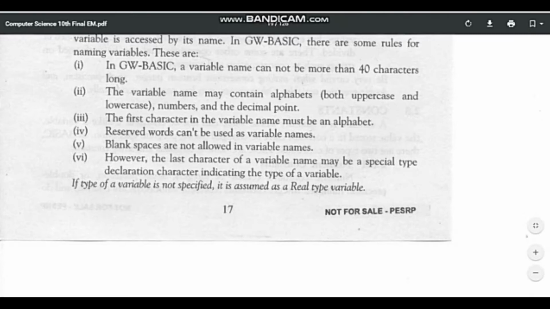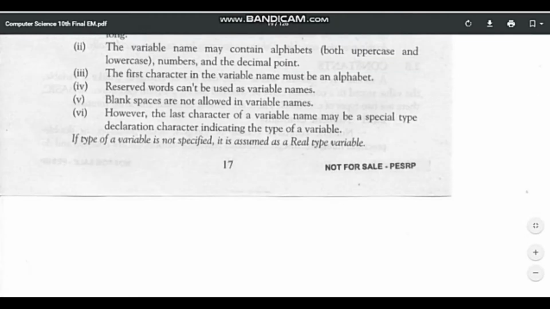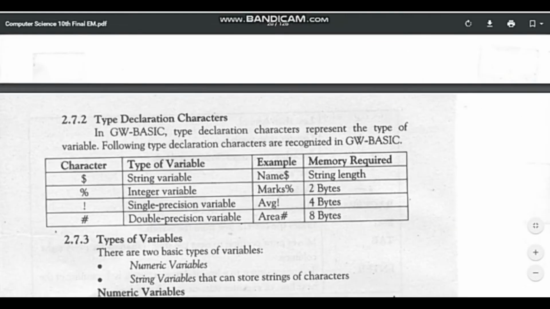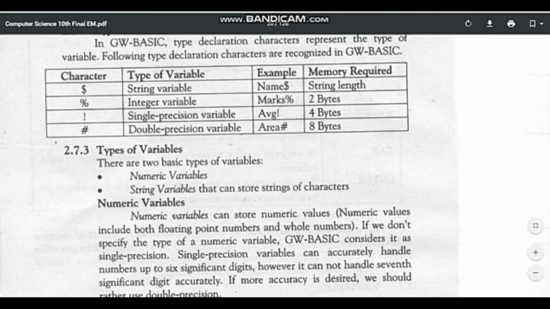A variable name consists of one or more letters. Some rules for naming variables in BASIC are as follows. Students, you can also check them on screen.